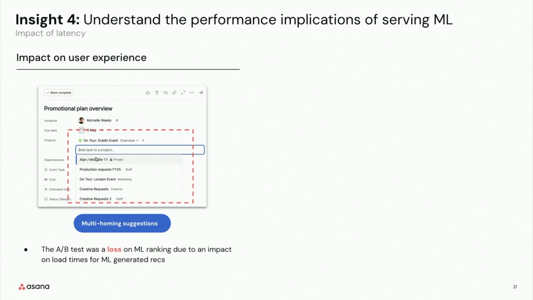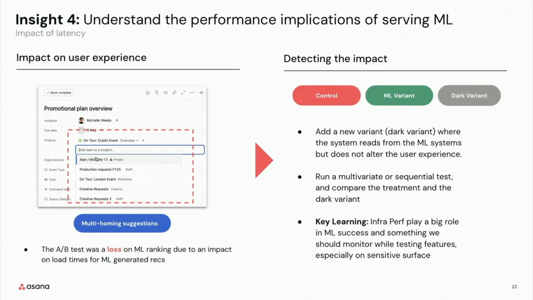And we wanted to update this ranking based on similar projects. So if a user has already added a project to a task, we want to surface other projects, based on the similar project mechanism that I shared previously, that they can add that task to. When we ran an A/B test, we learned, surprisingly, that our rankings led to a loss in some of the key metrics. We were pretty bullish about this, but this led to a loss. After some digging, we realized that this was coming from additional latency that we had introduced because of this experience.